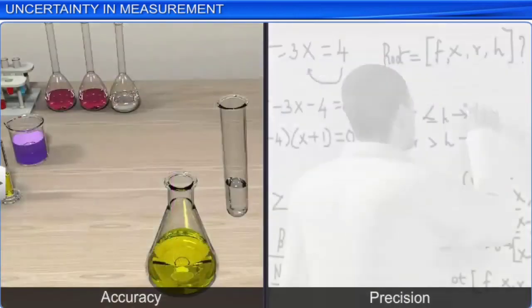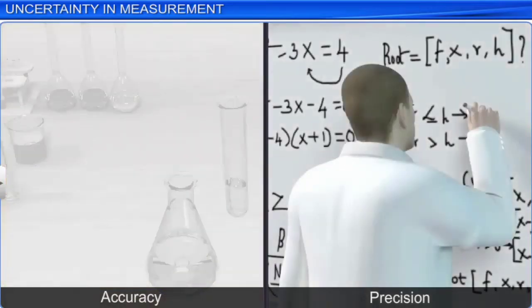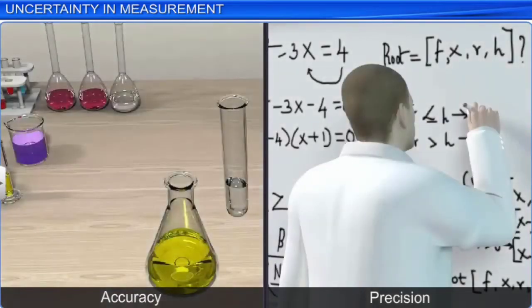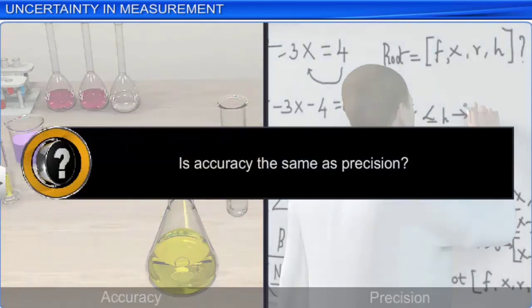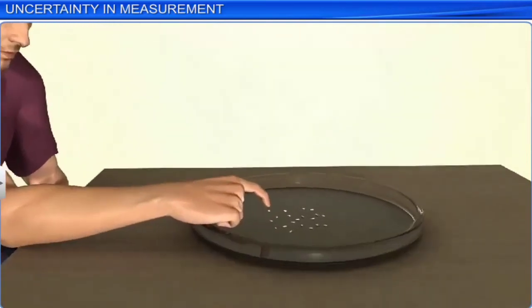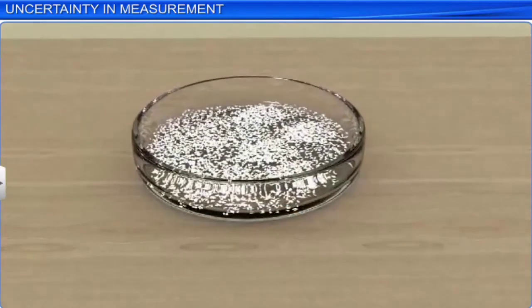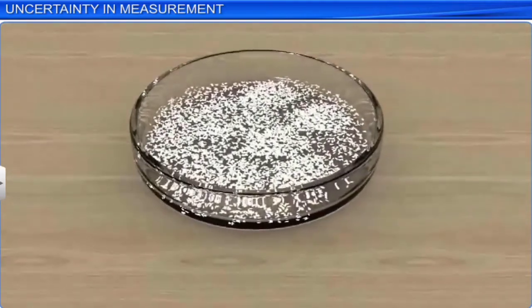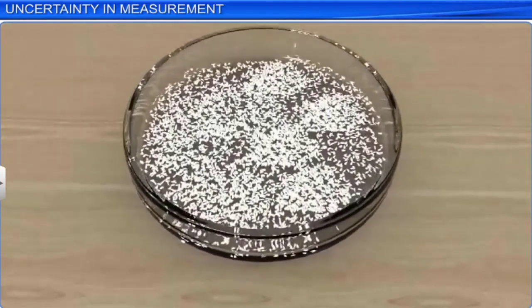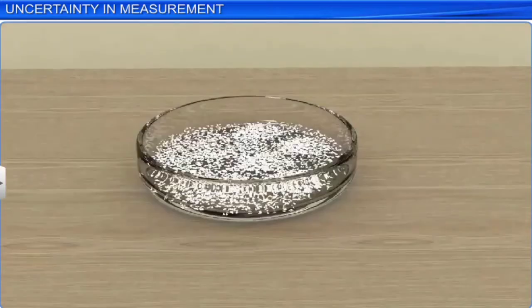People often use the terms accuracy and precision interchangeably. But, are accuracy and precision the same? Let's see. If we have few grains of rice scattered in the plate, we can easily count them and say that they are 20 in number. However, what if we were asked to count the rice grains in this bowl? We would count them, but due to the large quantity, we may not be able to confirm if our count is accurate. One way of ascertaining the accuracy of measurement is to repeat it.